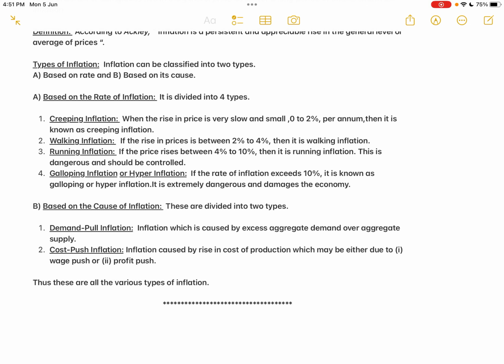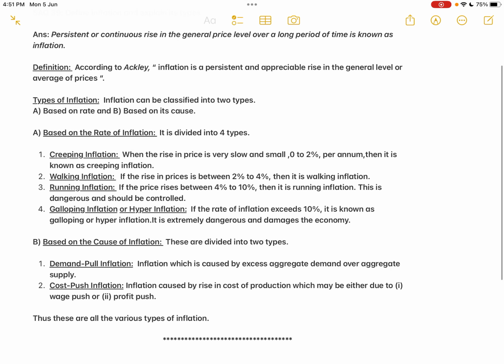So you have to write this answer along with the diagram which is mentioned for the types of inflation based on rate. Okay, hope you have understood the answer.